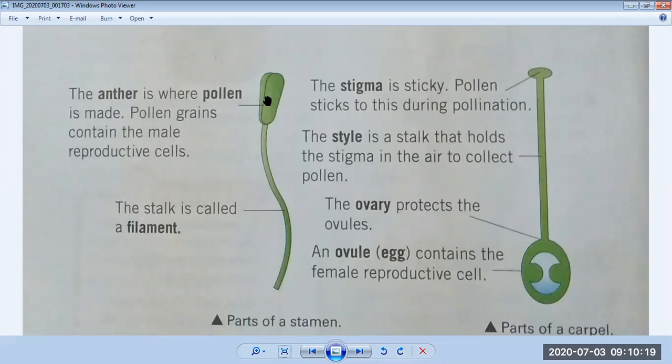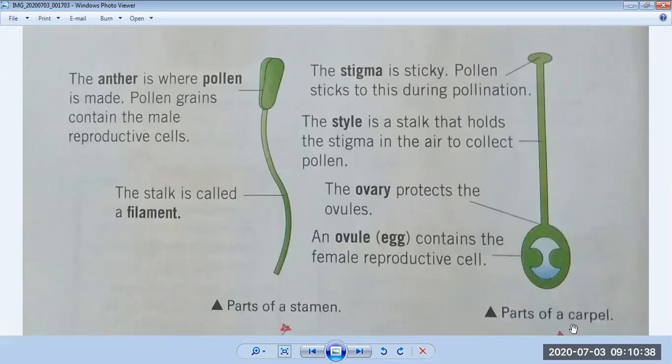So first the pollen grains burst and they come into the pollen tube. Okay, so they come here. This is the male part of a flower. Now we will see the female part of a flower.